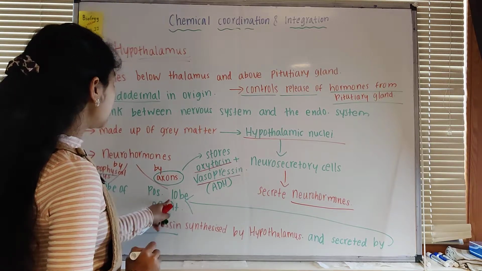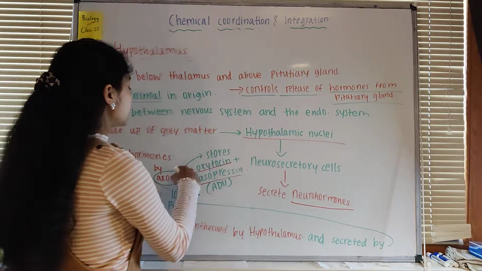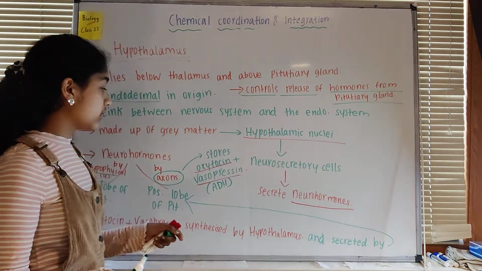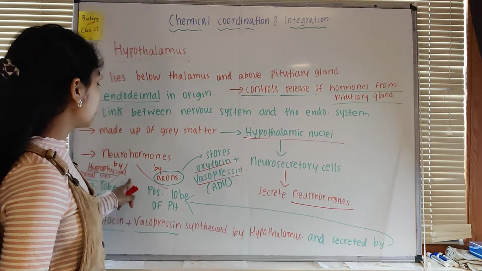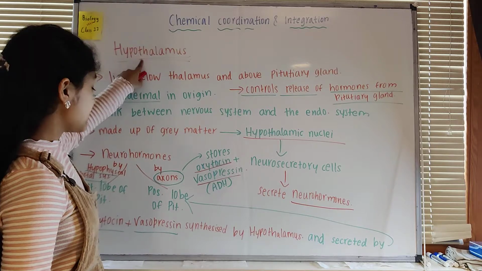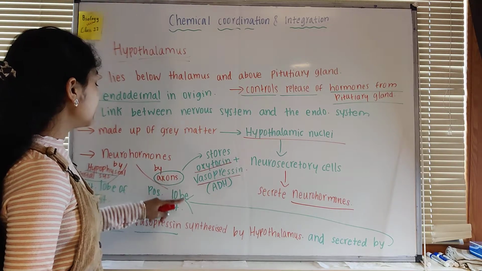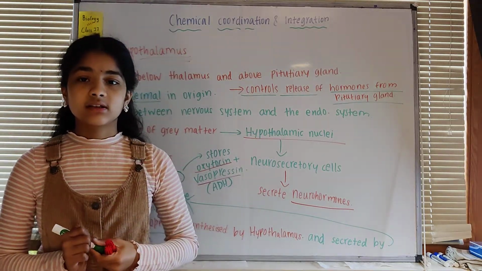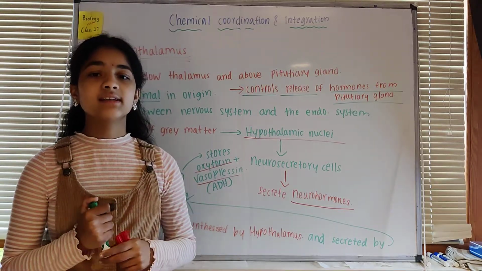They are sent to the posterior lobe by the help of axons, and these axons store oxytocin and vasopressin or antidiuretic hormone or ADH. These oxytocin and vasopressin are synthesized by the hypothalamus, stored by axons of neurons, and then secreted by the posterior lobe of the pituitary gland. So in this video we discussed the endocrine gland which is present in the brain, that is the hypothalamus.